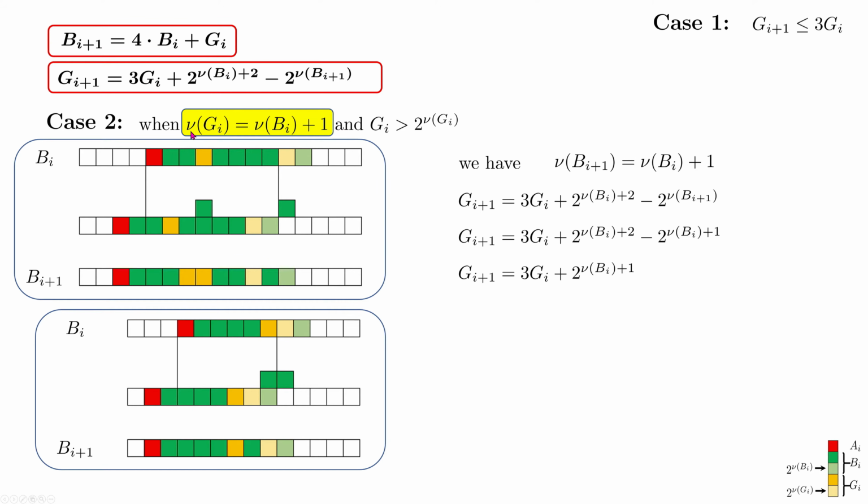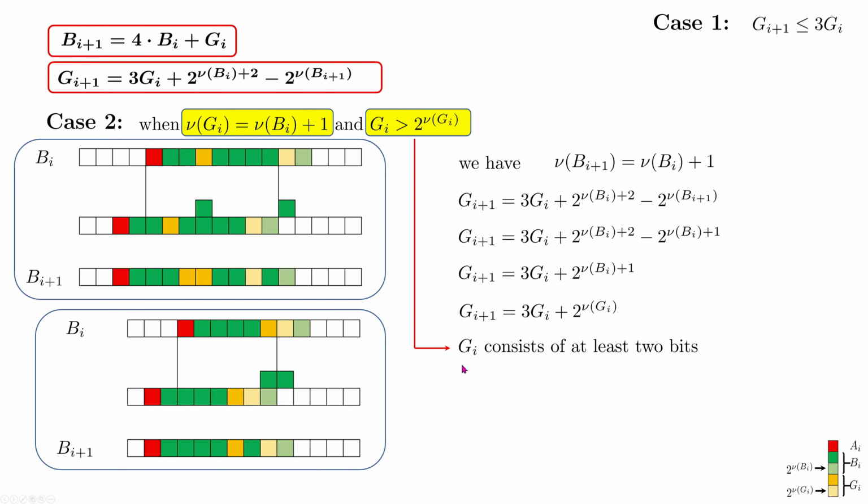We can substitute to this formula, but we know from here that GI is greater than 2 to the power nu of GI, which means that GI consists of at least 2 bits, which means that 2 to the power nu of GI is less than or equal to 1/3 of GI.